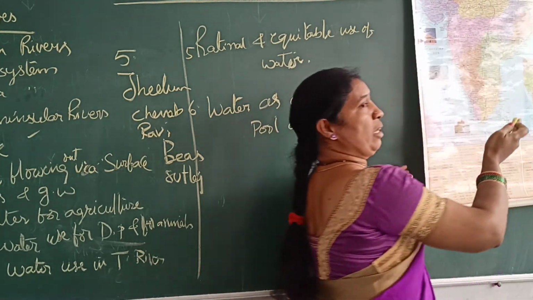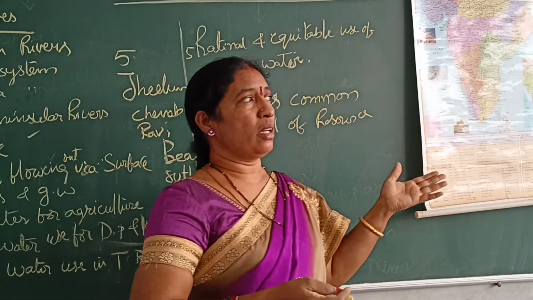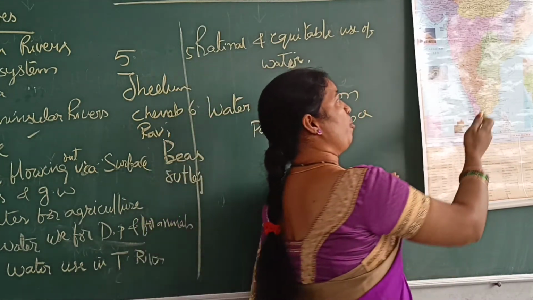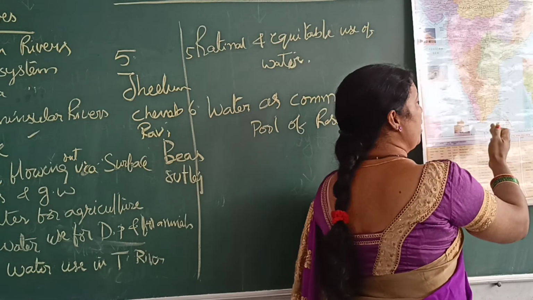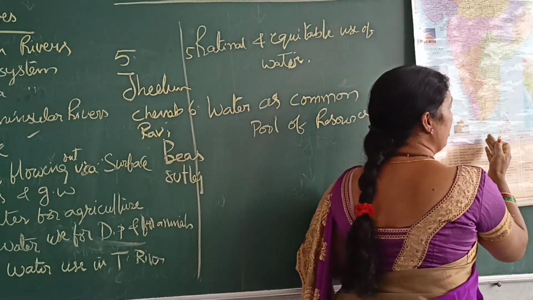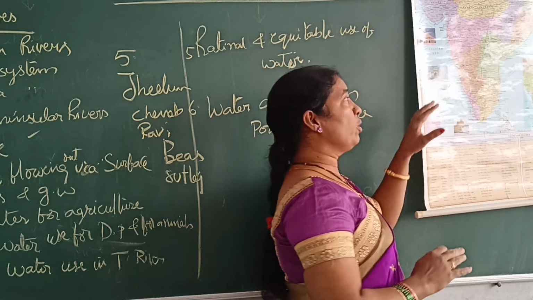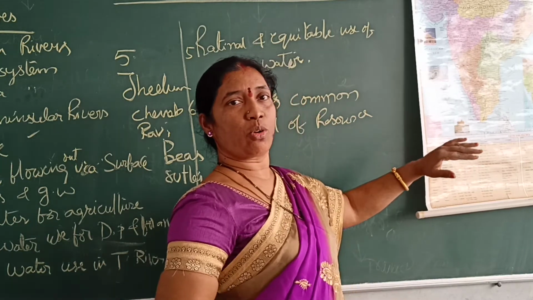Why is this a peninsula? You all know why. It has water on three sides: the east is the Bay of Bengal, the west is the Arabian Sea, the south is the Indian Ocean, and the north is the Himalayas. So on three sides we have water. That's why it is called a peninsula.